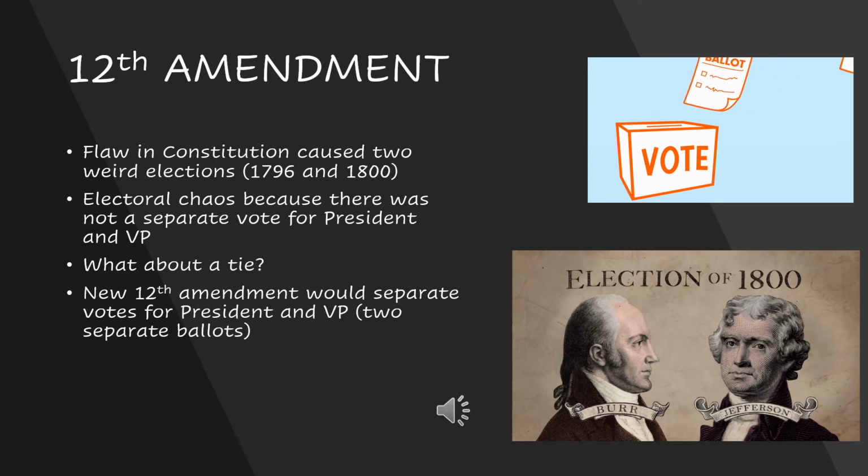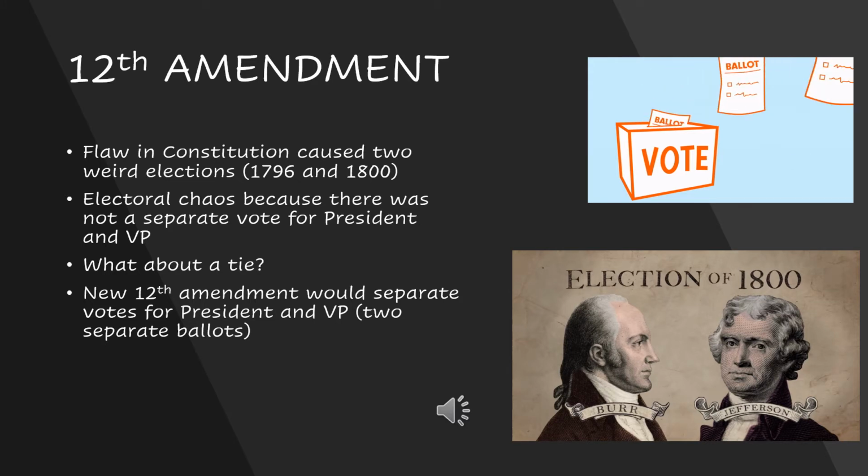So the 12th Amendment really came about to solve these issues and make sure that this never happened again, because this was just too much chaos. It was electoral chaos, because there was not a separate vote for president and vice president. In cases like this, and like the election of 1796, they needed a system that worked better and was more efficient. So the 12th Amendment would basically make it so there were two separate ballots for the president and the vice president.